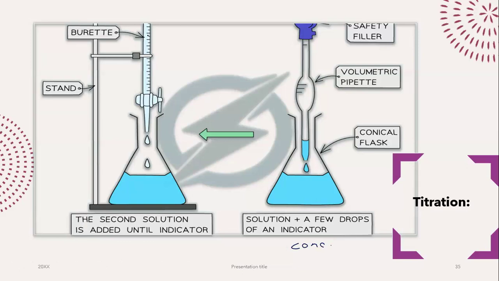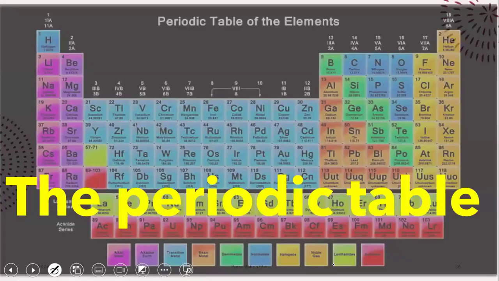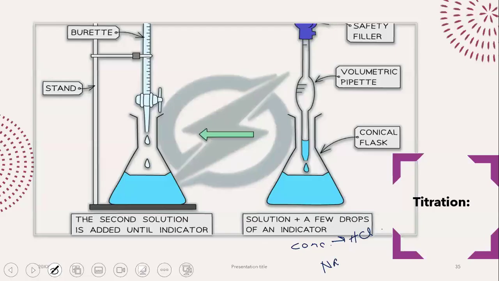Let's say that I want to find out the concentration of HCl. I provide you guys sodium hydroxide and I say, listen, here, have some sodium hydroxide. The concentration of sodium hydroxide is this much. I know the concentration of sodium hydroxide. But I say, I have this acid lying about. I don't even know what the concentration is. Can you guys find out? You'll say, sure, no problem.